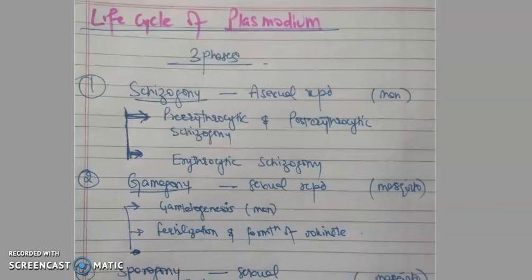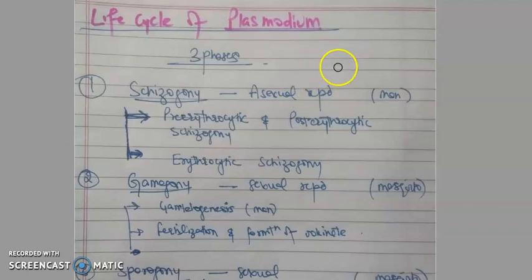Okay, today I will talk about the life cycle of Plasmodium, the malarial parasite. As you all know, Plasmodium causes malaria in man. It has two hosts: one is the female Anopheles mosquito, and the other is man. In man, it causes a disease known as malaria. A parasite that completes its life cycle in two hosts is called digenetic.